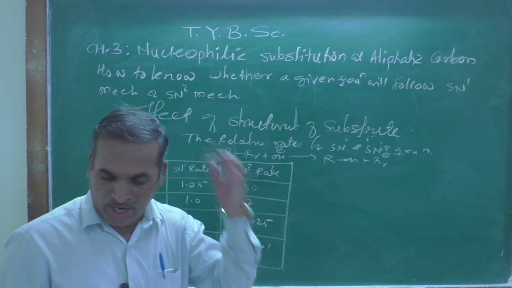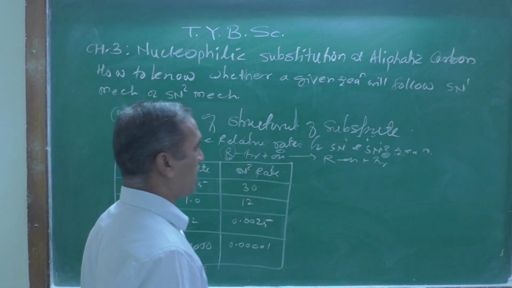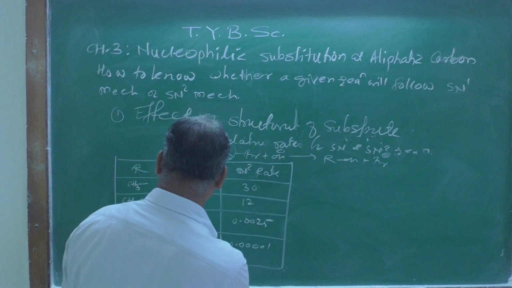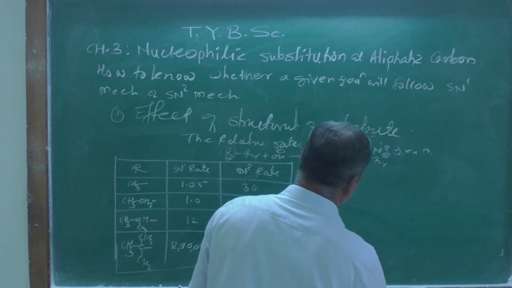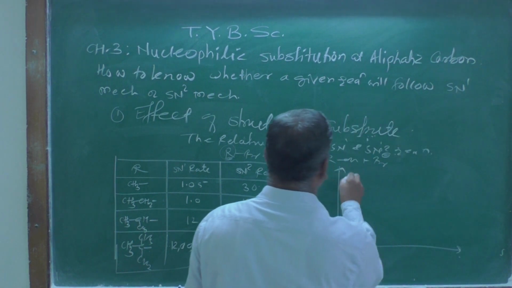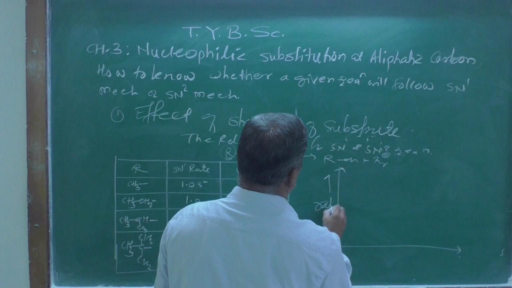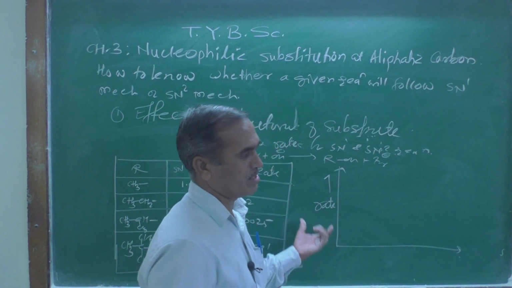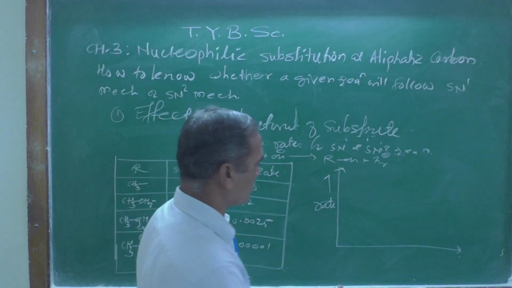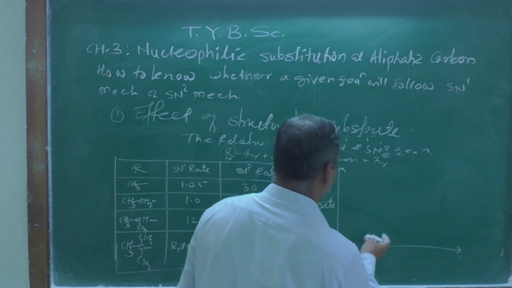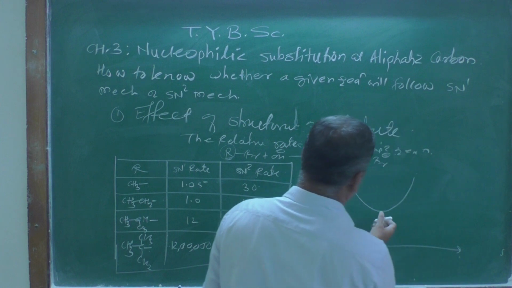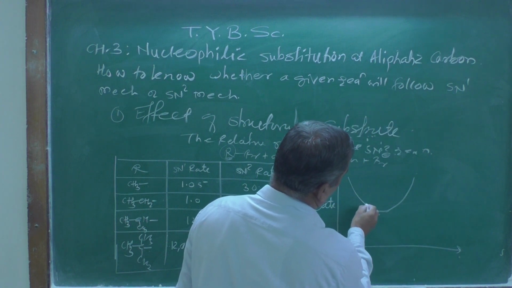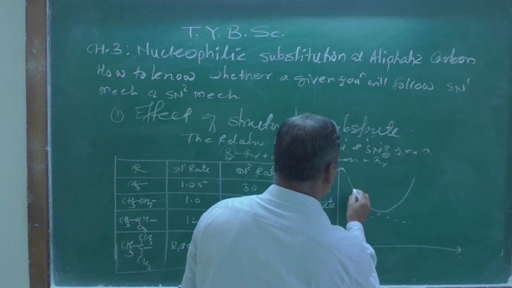Now let us look at the graph obtained by plotting rate versus the nature of the alkyl group. This is a graph of the rate of reaction for SN1 and SN2 reactions versus the primary alkyl halide.